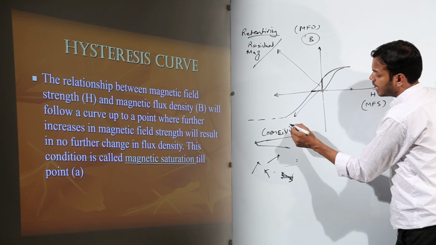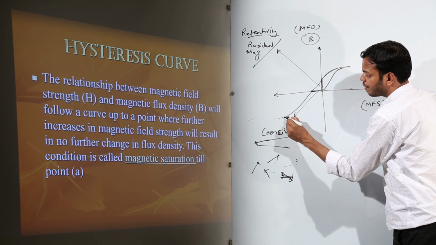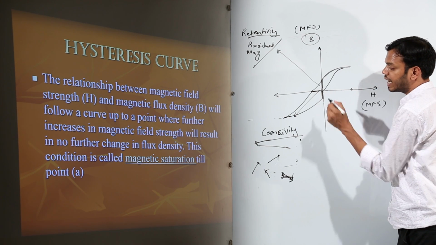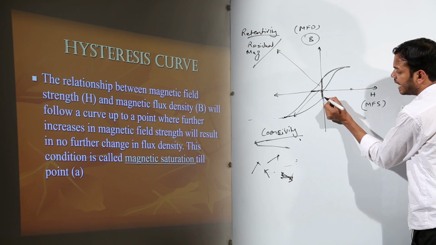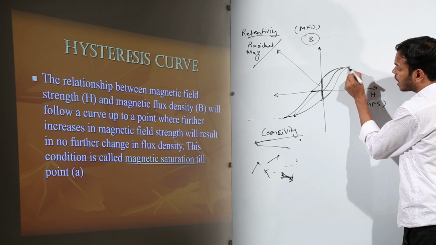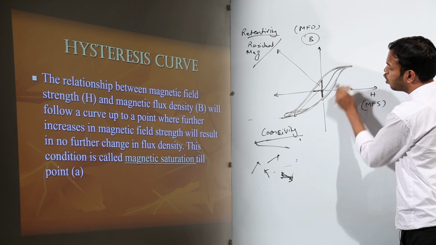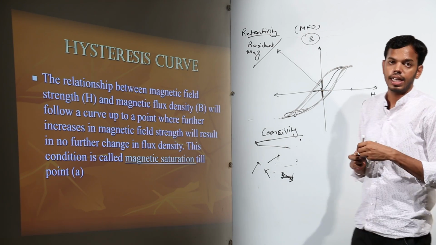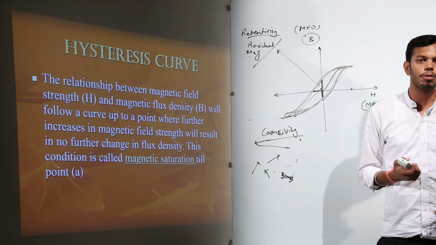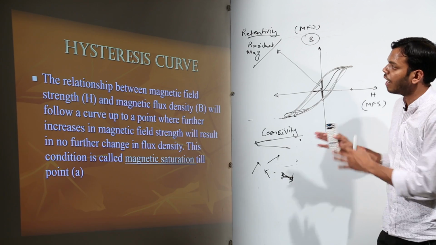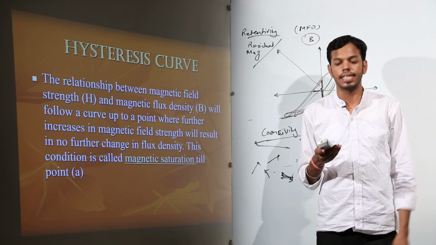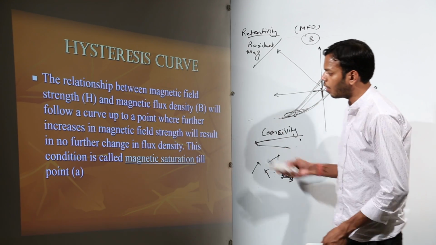And again, when I reverse the magnetic field, first of all, when I zeroed it down, there was some retentivity, residual magnetism, and then there was coercivity. So this graph will keep on following the same path over and over again. It will not come to 0 from where we started. There will be some retentivity or there will be some coercivity. The study of these graphs is called hysteresis, the magnetic hysteresis curve. Okay, now I'll read from here.